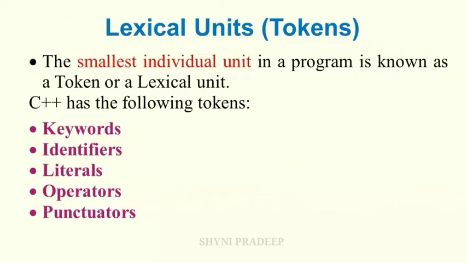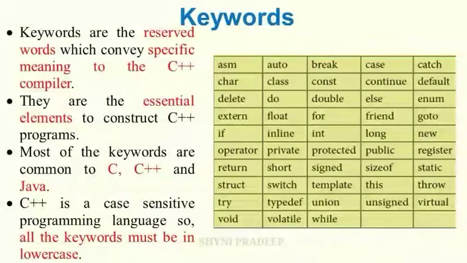C++ provides 5 types of tokens. What are they? Keywords, identifiers, literals, operators and punctuators. What are the 5 types of tokens? Keywords, identifiers, literals, operators, punctuators. Let us discuss them one by one. First let us see about keywords.